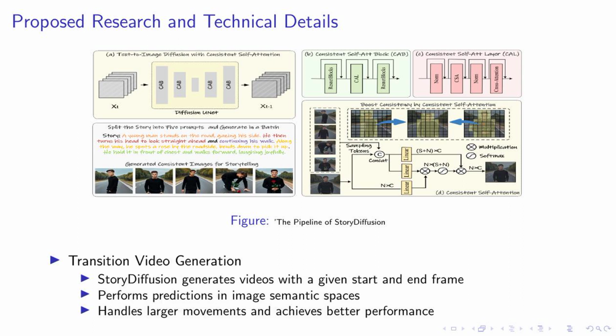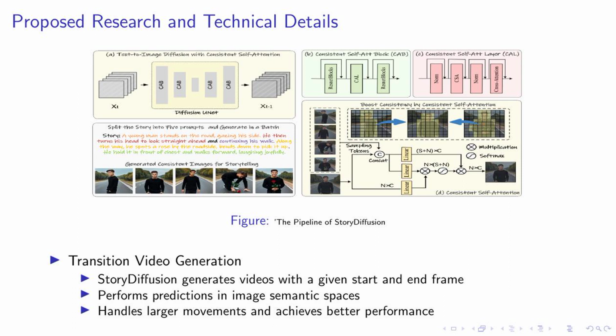Let's delve into the technical details of our research, specifically focusing on transition video generation. As you can see in the figure, our method, story diffusion, is designed to generate videos using a given start and end frame. This is a significant departure from traditional methods that rely on temporal networks and image latent space.